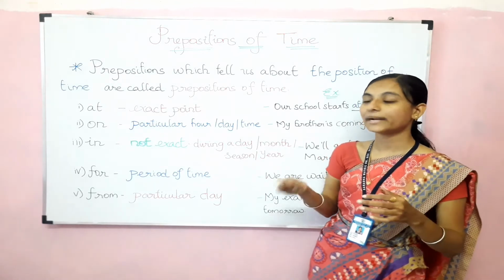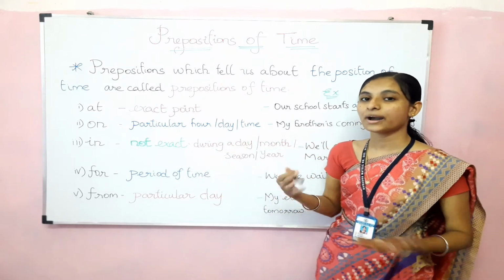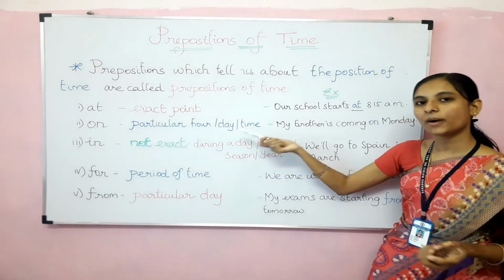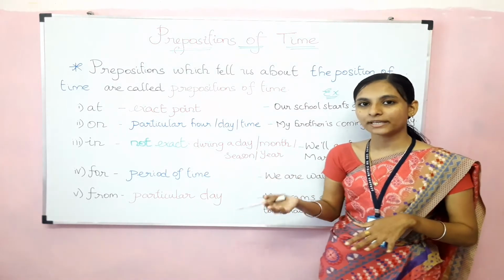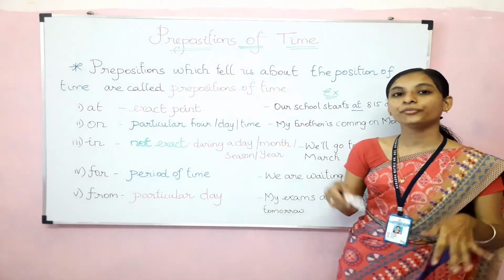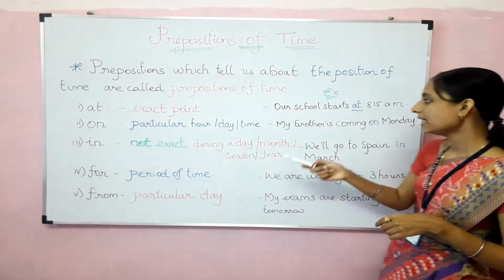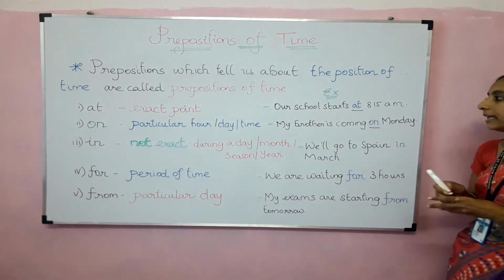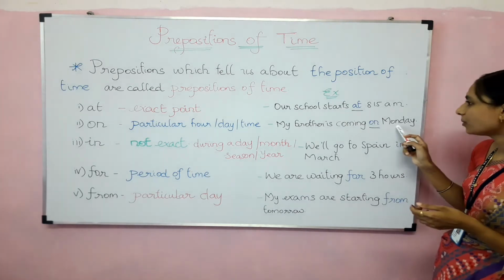மேலே கூட நம்ம சொல்லலாம், but here it helps us to find the time. It is going to talk about the time, how it is going to denote the particular hour or particular day or particular time. When we are talking about any event which is going to happen on this particular day, then we can use the preposition on. For example, my brother is coming on Monday. என்னுடைய brother வந்து மண்டேக்கு வராங்க. So exact day I am talking about, the exact day.